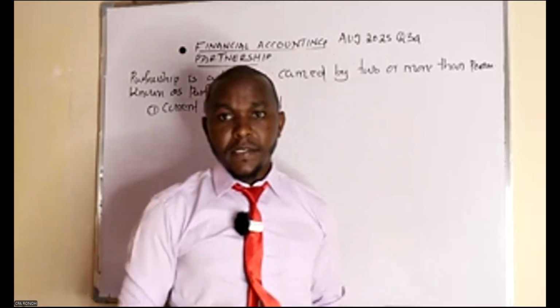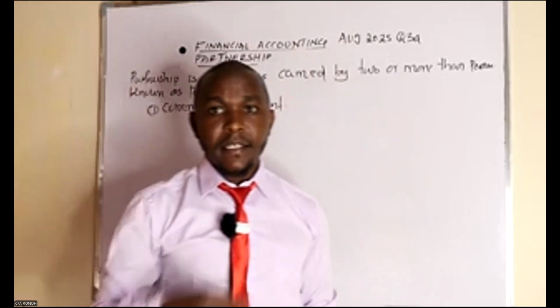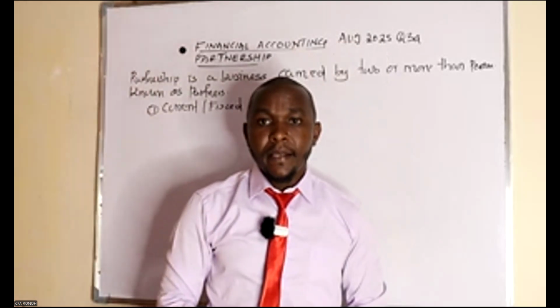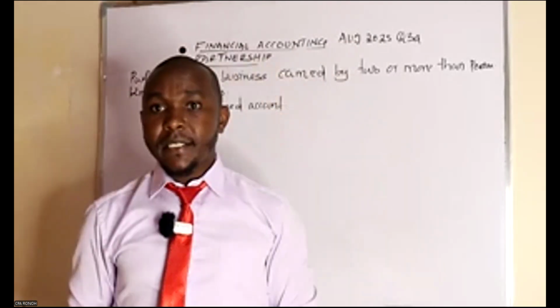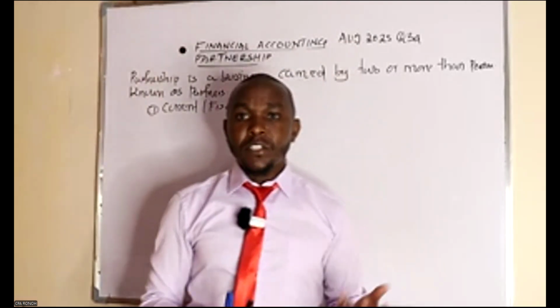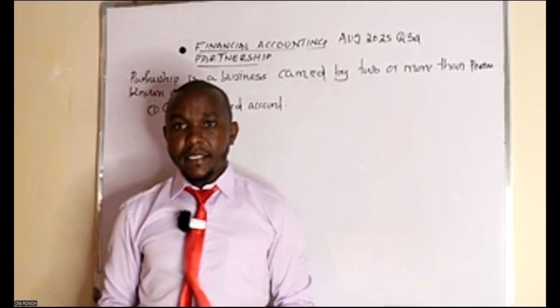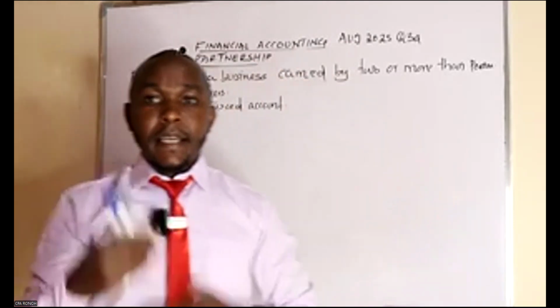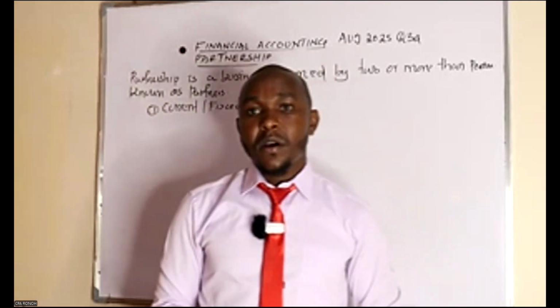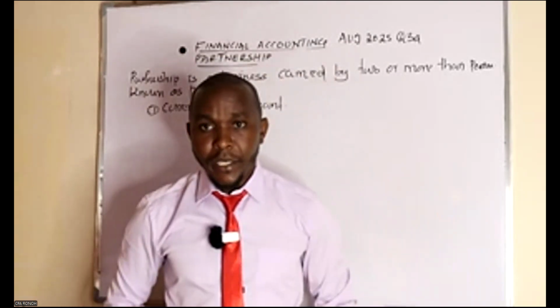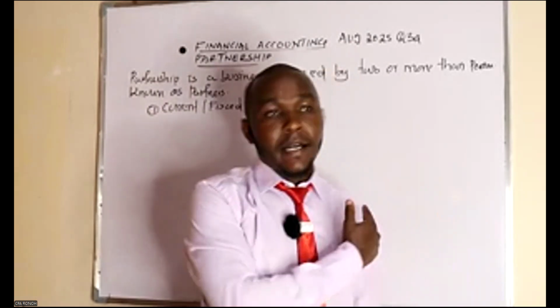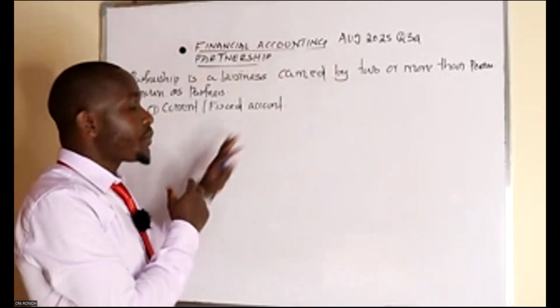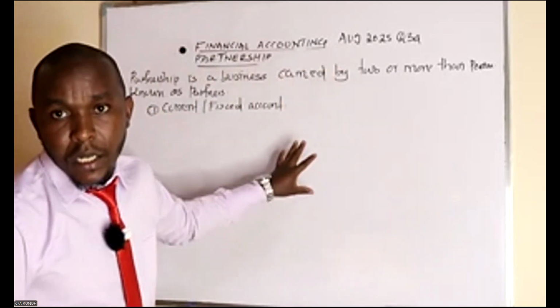If there is any admission of a partner and they decide to write off some goodwill, we will also account for it in that account. Any withdrawal or drawings, we also account for in this account. Any changes in the interest on capital and on drawings, we gather here in this account. Salaries to partners, we also account for here.